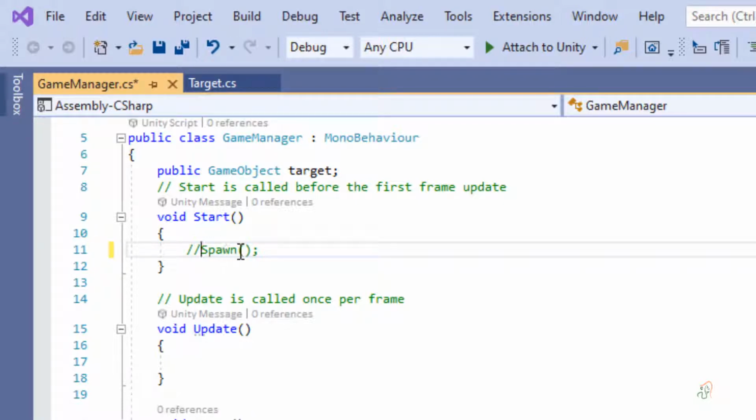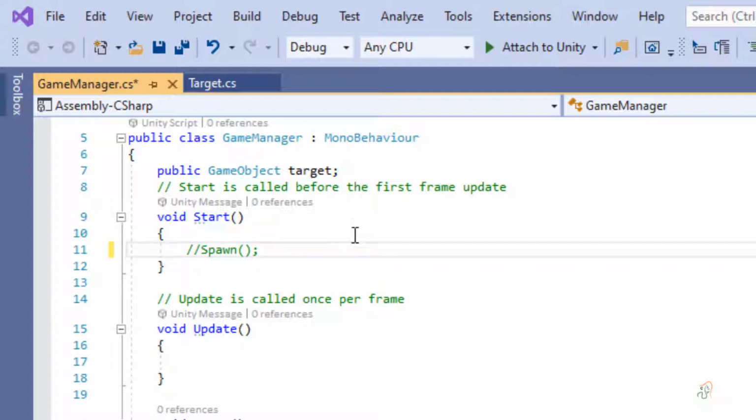This makes this command commented. We call this commenting. Commenting means any line which starts with two backslashes will not be taken as a command. The program will not recognize this line as a command.